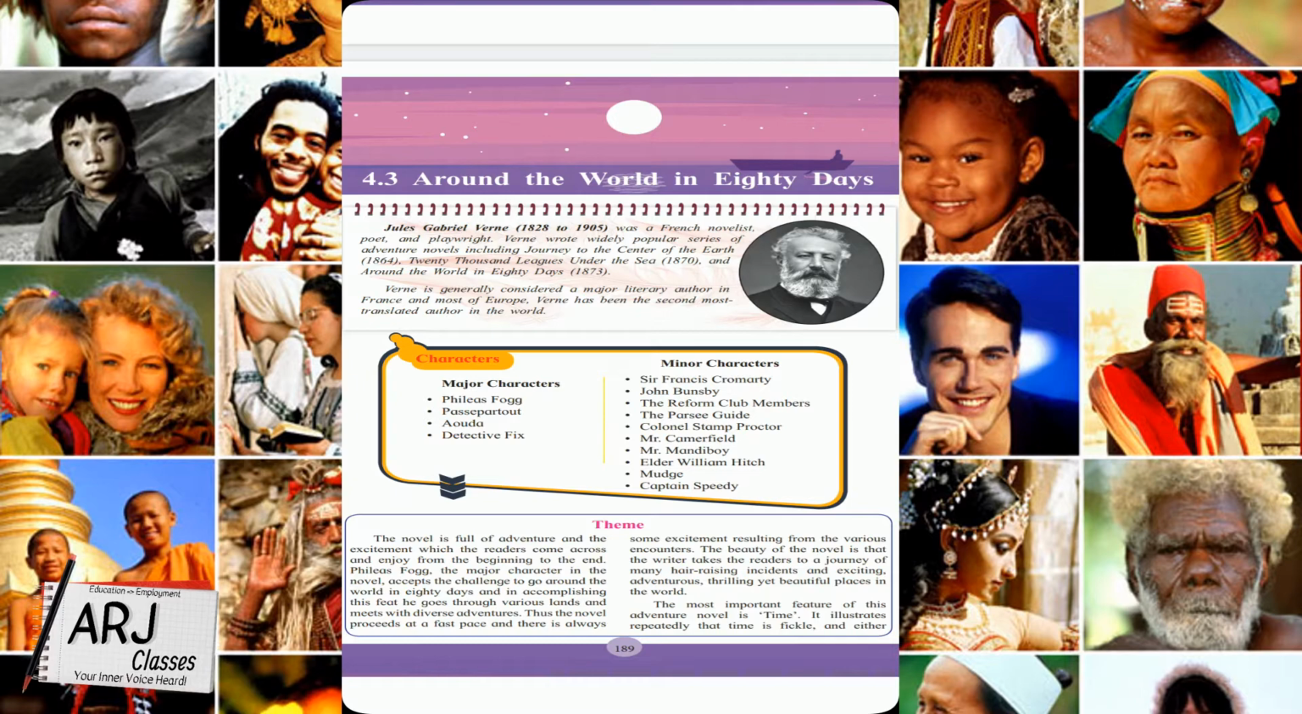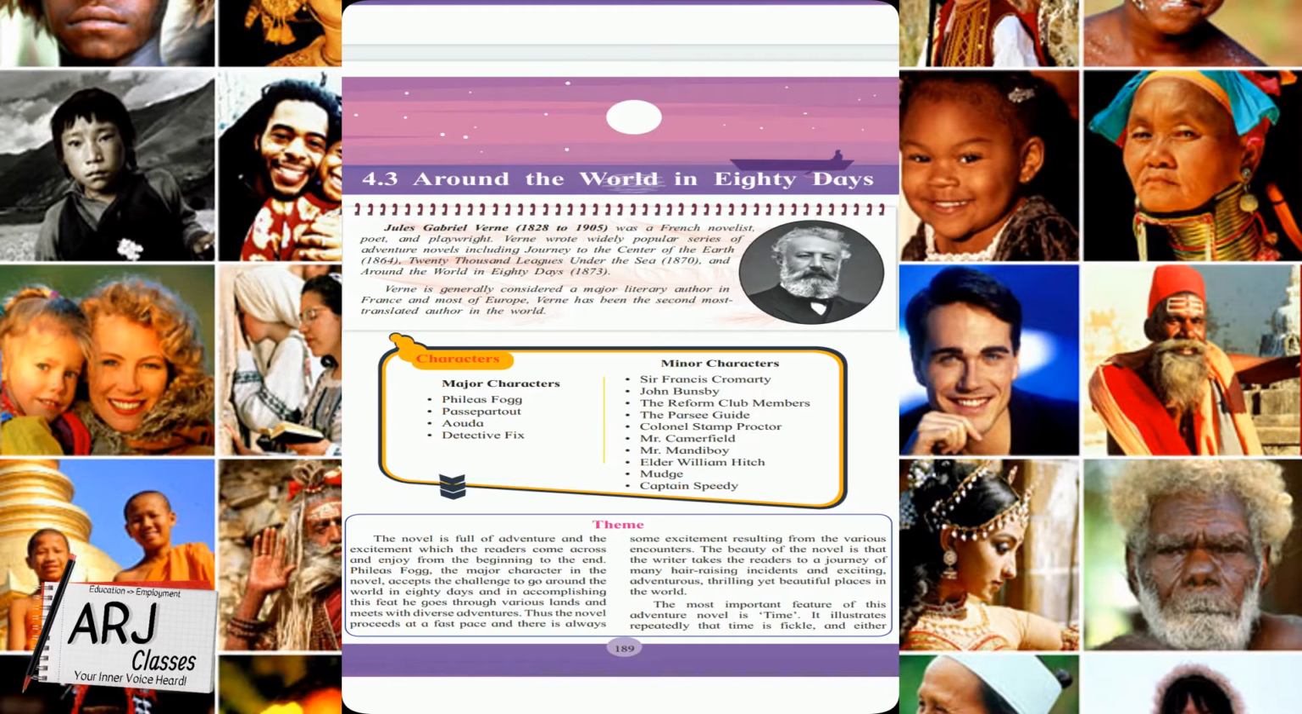Verne is generally considered a major literary author in France and most of Europe. Verne has been the second most translated author in the world. So he was very well known in France and again in most of the European continent. Again, according to this text, he is still today the second most translated author.